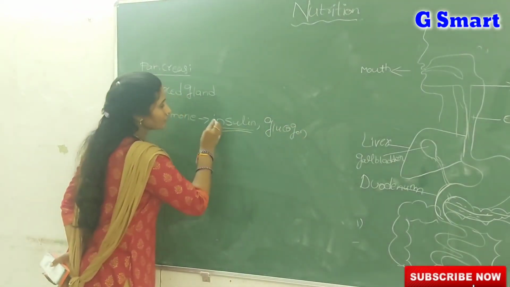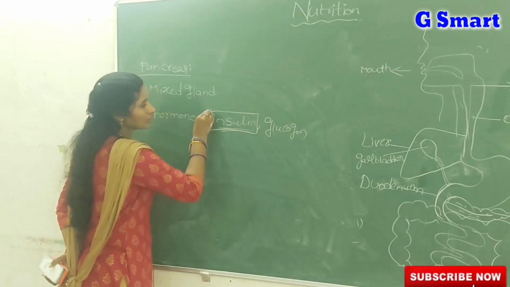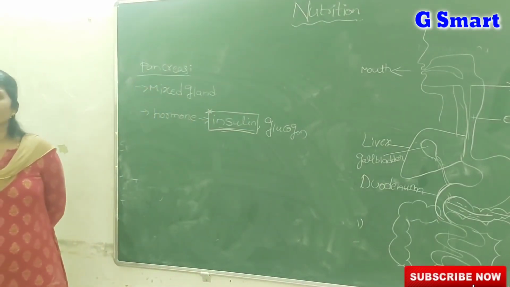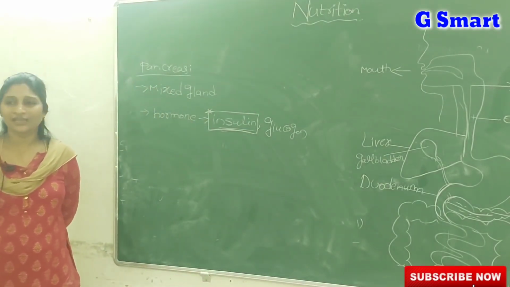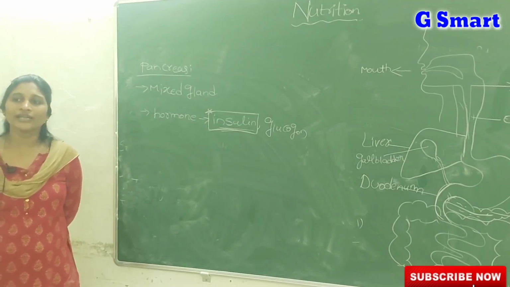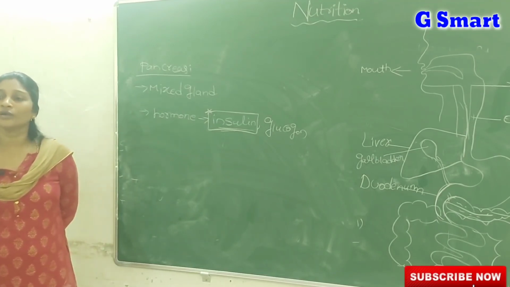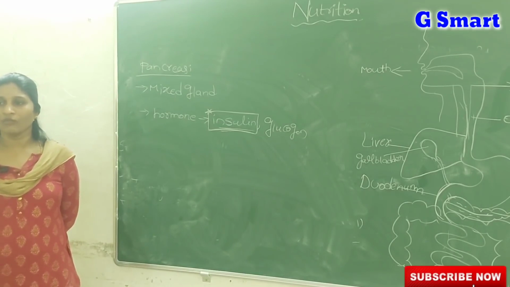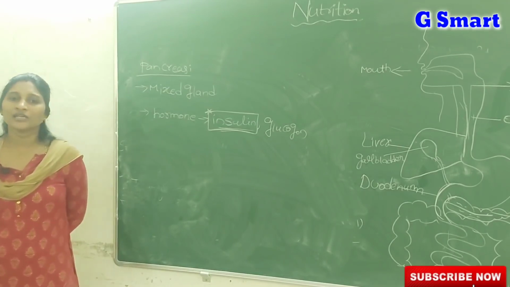So this insulin is very important. Maybe you have heard that many sugar patients take insulin injections daily. The insulin hormone helps to control the sugar level in your blood. What is its function? The insulin hormone helps to control the sugar level in the blood.